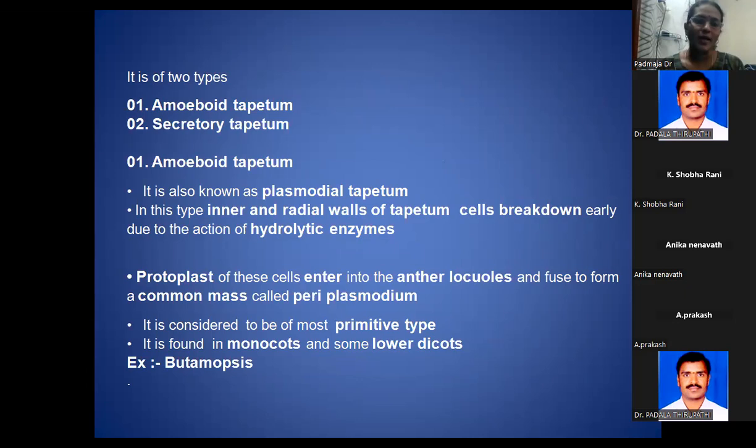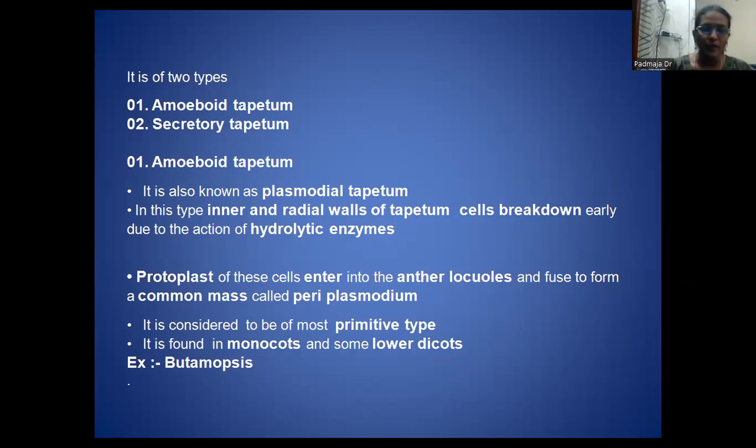So why is it called the plasmodial tapetum? Plasmodial tapetum means due to the wall rupture, all will be present at one place. They look just like an amoeba. For an amoeba, there won't be any fixed shape like that. They are all present in that form, so it is called the amoeboid tapetum. Now the protoplast of these cells enter into the anther locules and fuse to form a common mass called the periplasmodium.